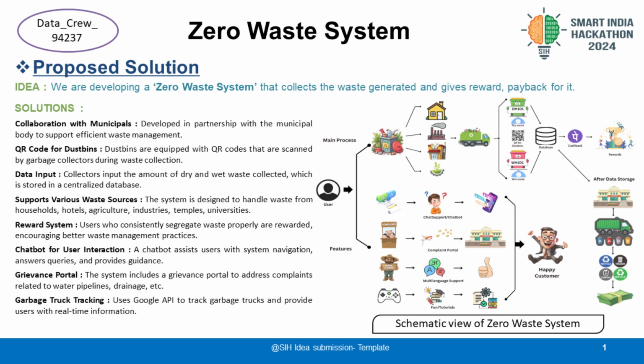Collected waste is transported to the segregation centers where it undergoes processing. Wet waste is decomposed to produce fertilizers, and dry waste is sorted into various categories for recycling. The recycling process generates revenue, which supports a circular economy model within the system. A portion of this revenue is allocated to reward users based on the accuracy and consistency of their waste segregation, promoting continued engagement and sustainability.